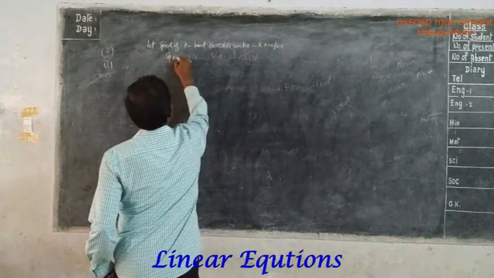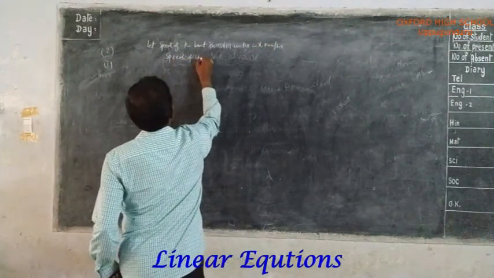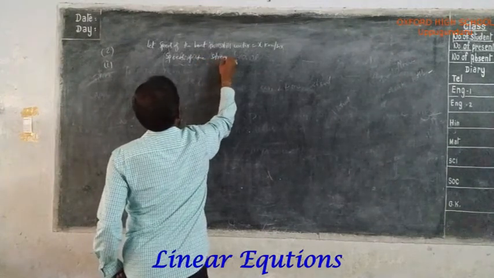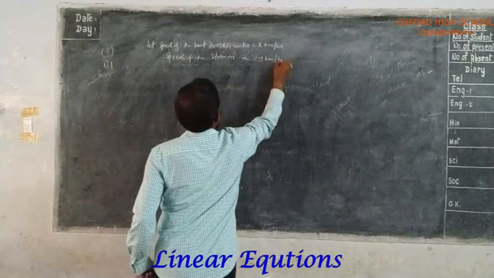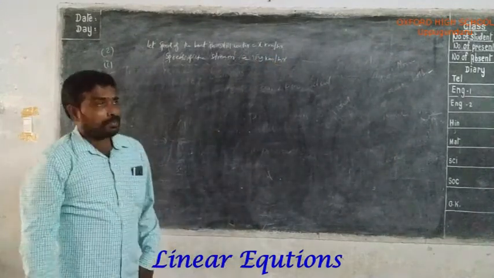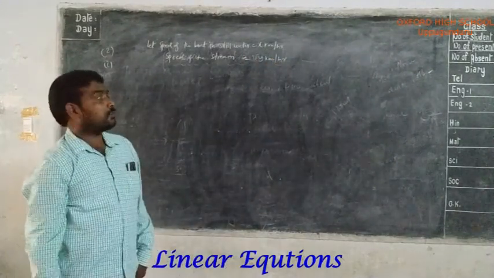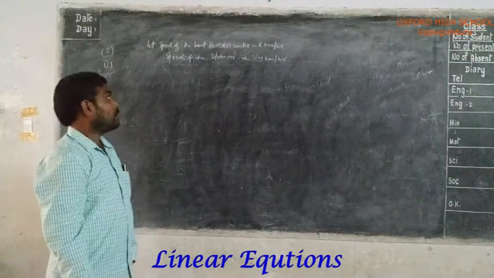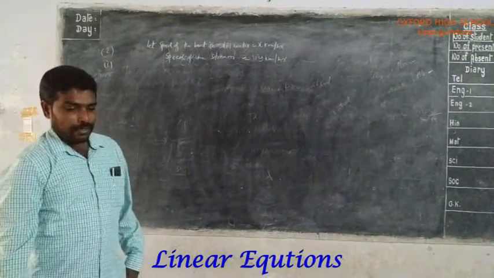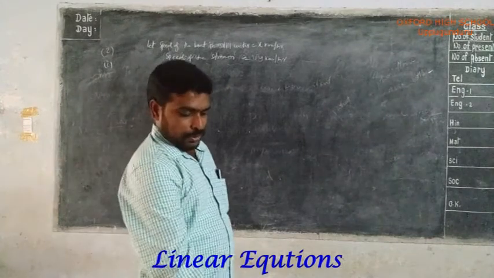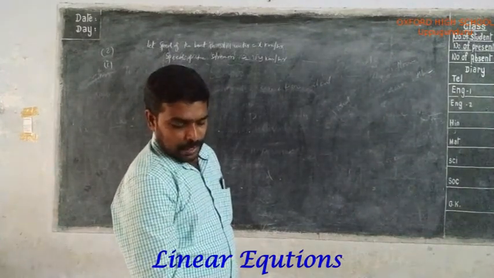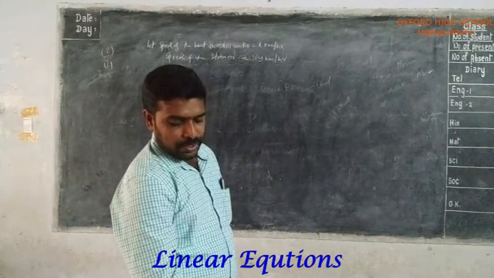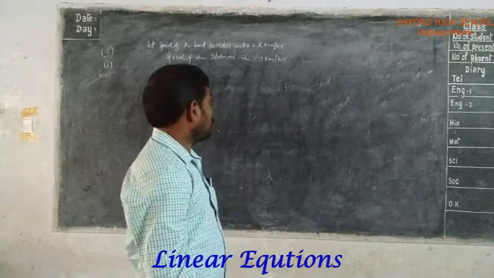Speed of the stream equal to y kilometers per hour. So in this problem these two quantities you have to find. That's why we are assuming these two quantities as x and y. So here they give a boat goes 30 kilometers upstream and 44 kilometers downstream in 10 hours.